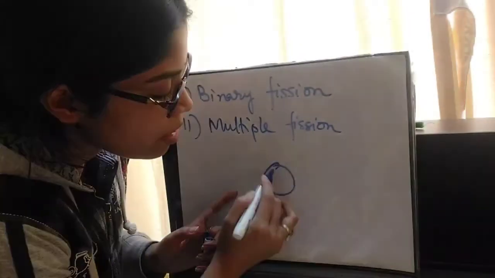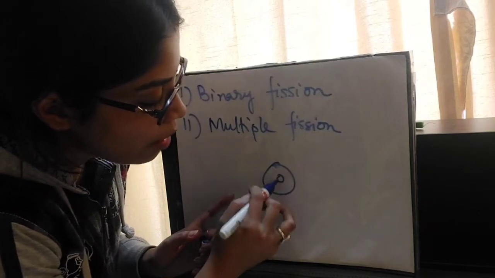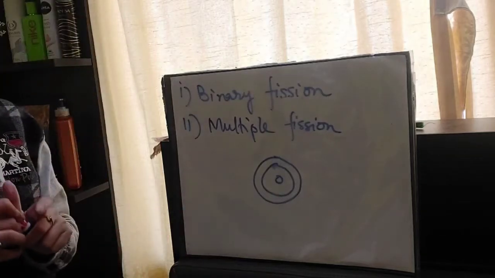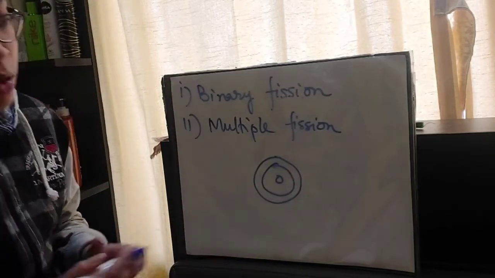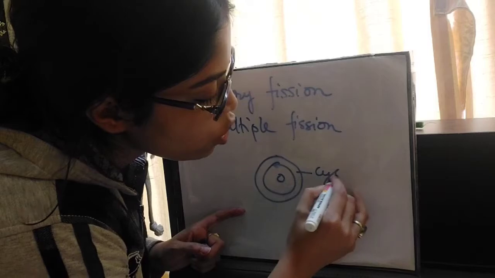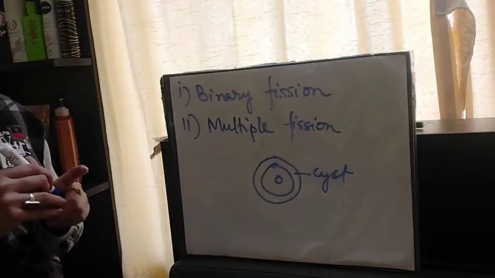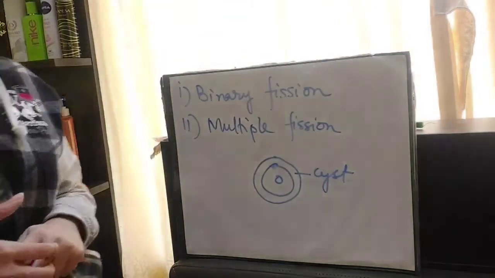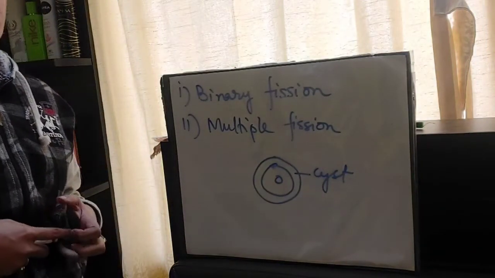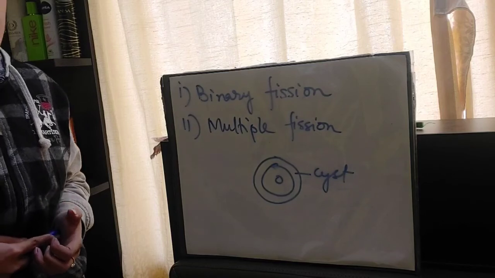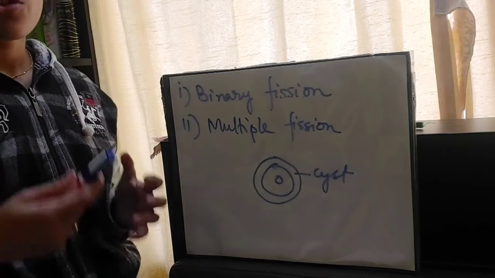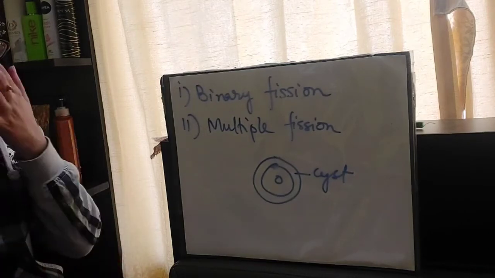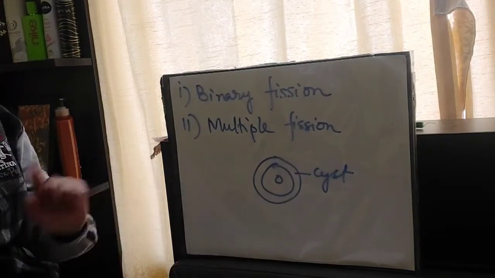Suppose this is one cell with a nucleus, and they form a very thick covering outside them, and this covering is known as a cyst. So why is this covering formed? This is formed during unfavorable conditions, suppose extreme temperature or extreme loss of moisture content. So these are the reasons when a cyst can be formed around a cell.